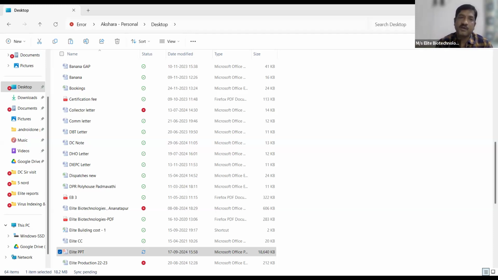For example, in banana we look at characters like fruit length and fruit size, and rind thickness. We look at all these characters. And the field should be free of diseases, any bacterial or virus diseases.